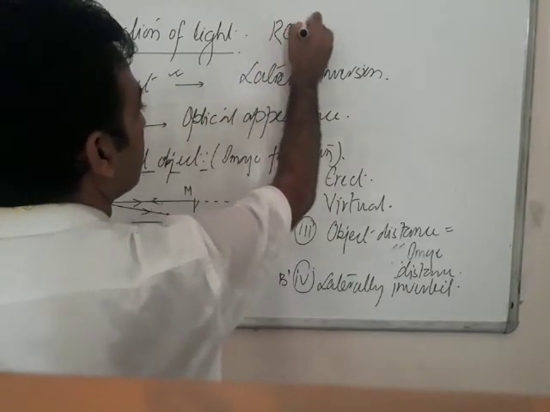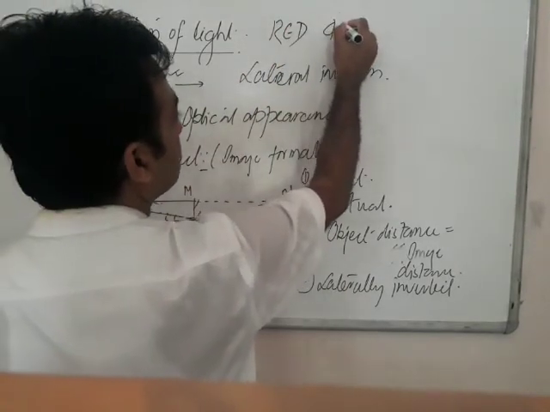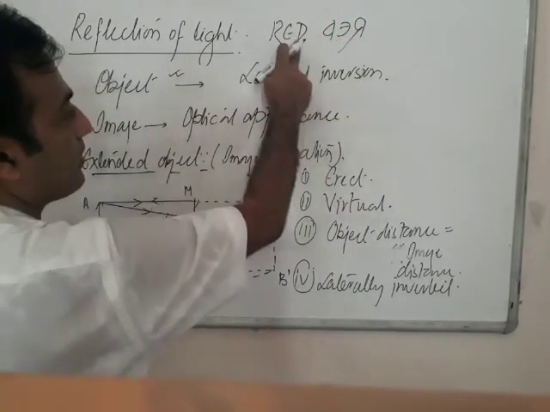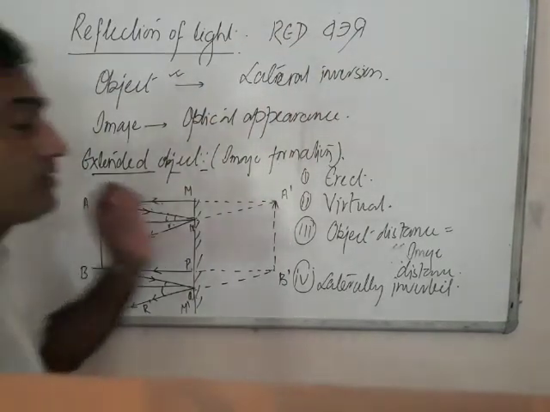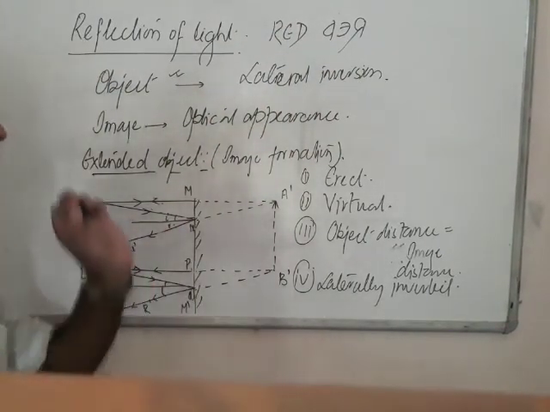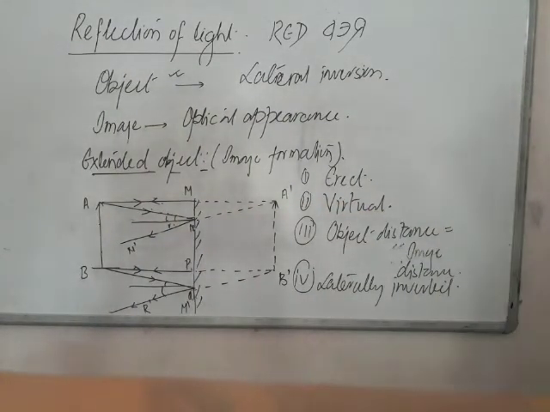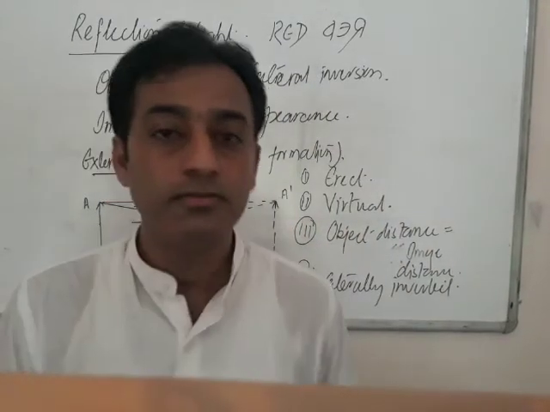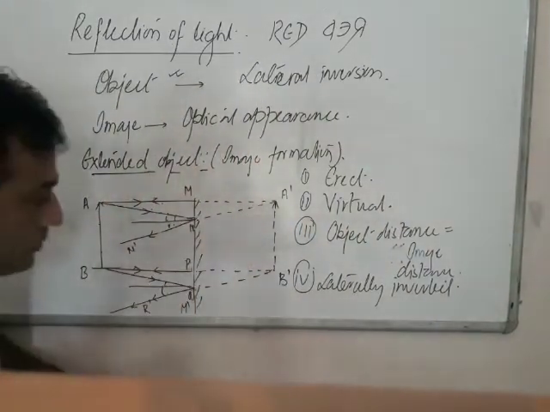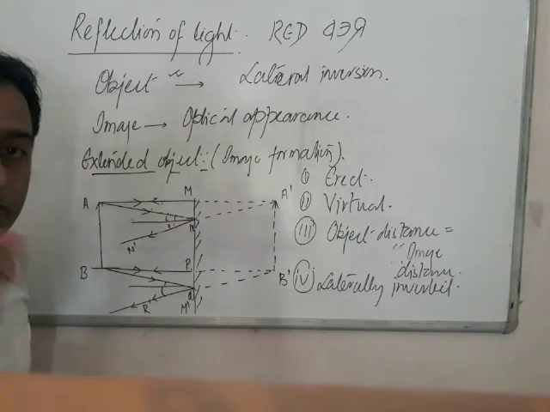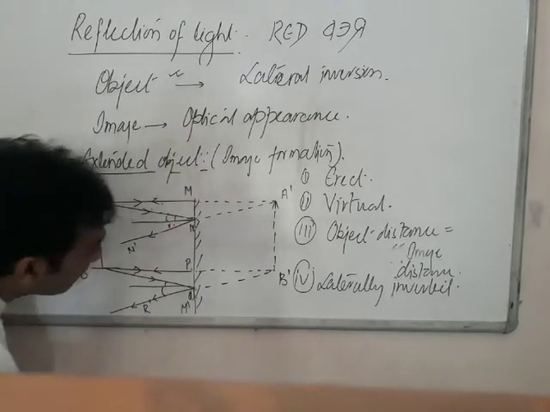If you write RED, in the mirror it will appear like D E R. Your right part becomes your left part, and the left part becomes your right part. This phenomenon, again I am telling you, is called lateral inversion. Please note down all these points. Again, one more thing: the height of the image produced and the height of the object will always remain equal. Point number 5.